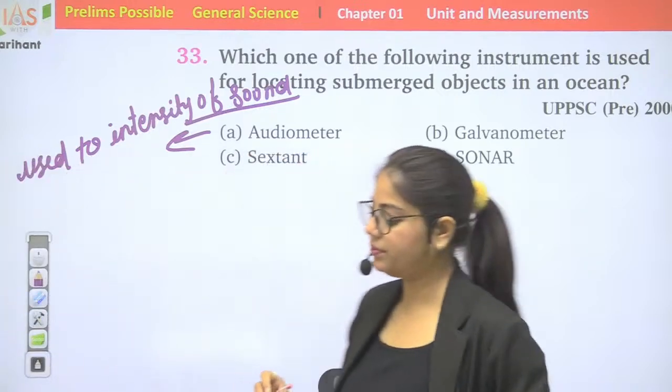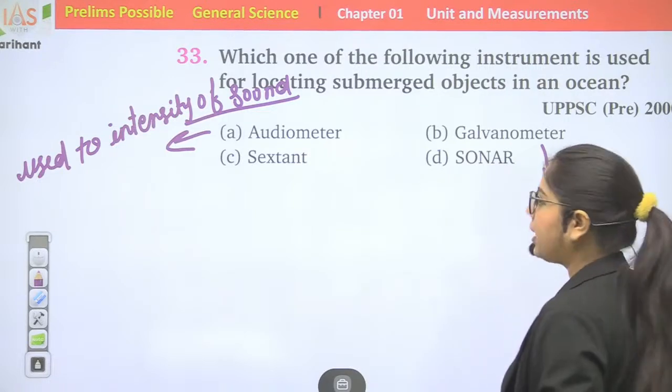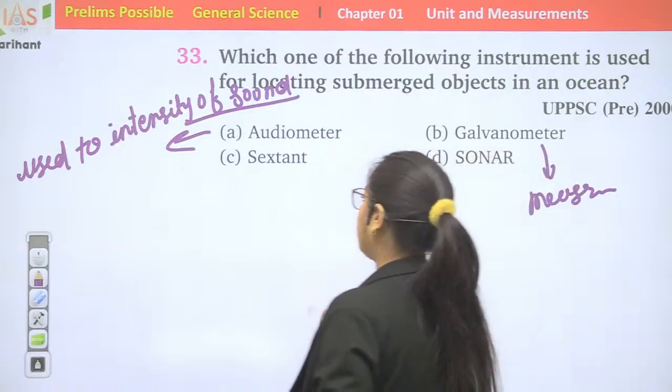Galvanometer is used to measure electric current in low temperature.